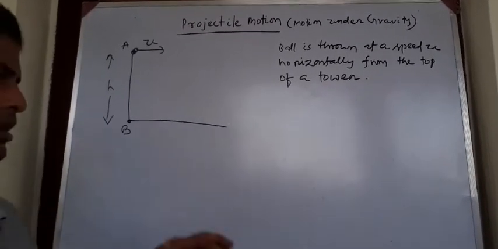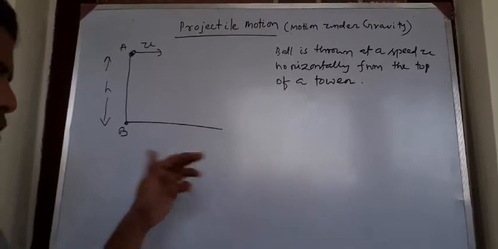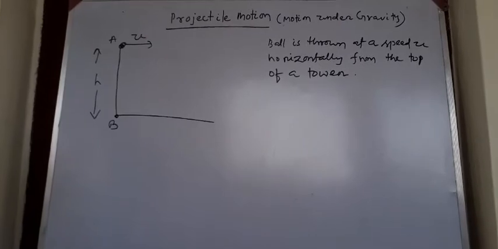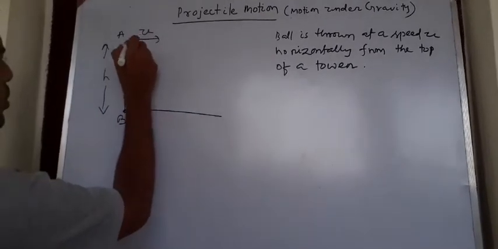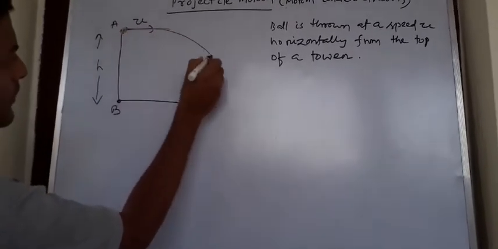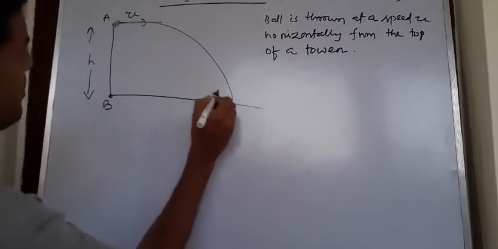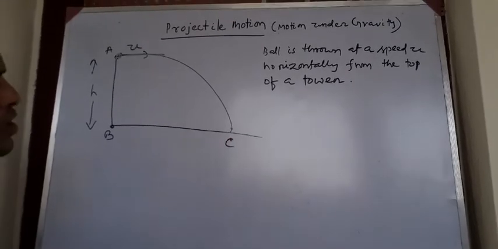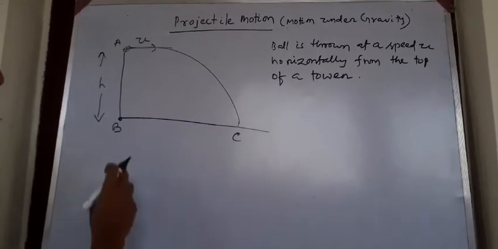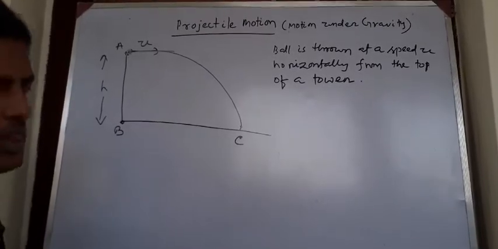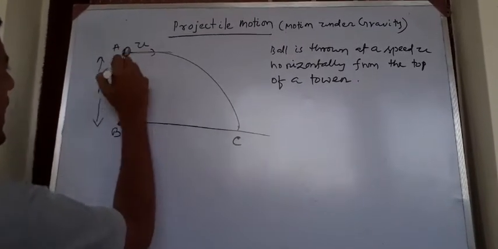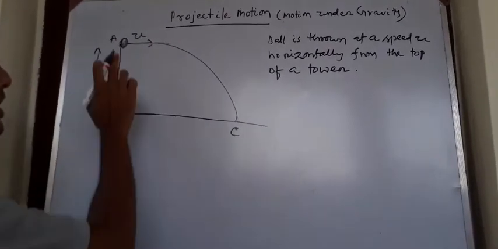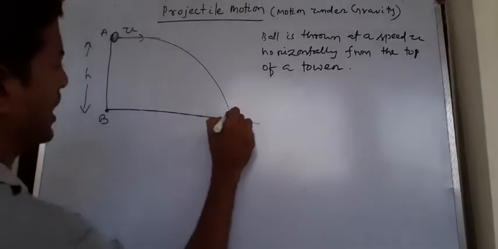If you have watched the previous video, then I have told you the most important concept. As soon as I throw, the ball will travel like this. This is the path along which the ball will come to the ground level. C is the point on the ground which is some distance apart from B. If the ball is thrown from A with a speed u horizontally from the top of a tower whose height is h, it will come to the position C after some time.